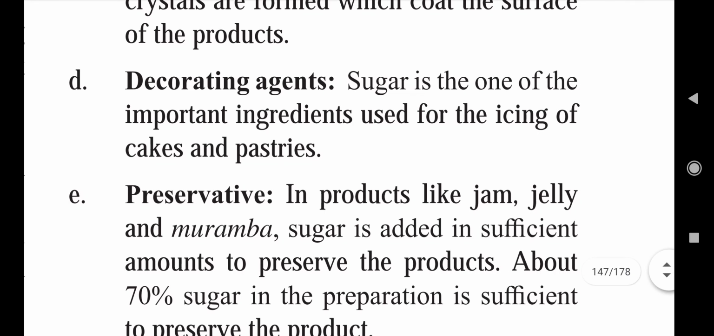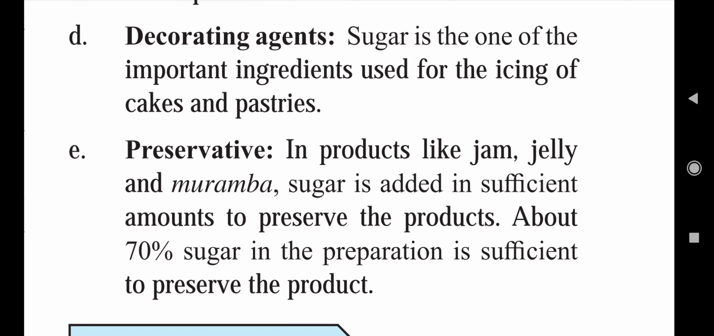Next one is decorating agent. Sugar is also used as a decorating agent to garnish some food products. Sugar is one of the important ingredients used for the icing of cakes and pastries. Without the addition of sugar or icing sugar, we are not able to prepare whipped cream or the icing of cakes and pastries.